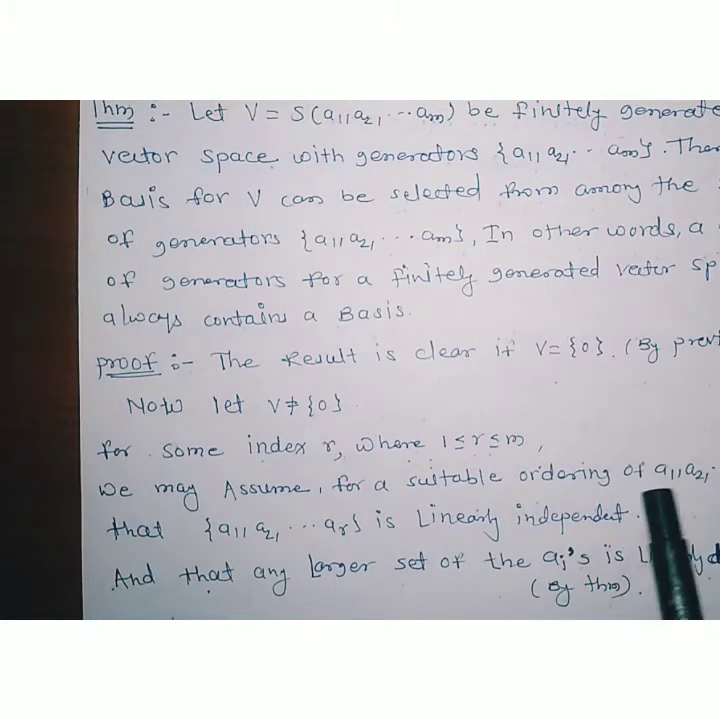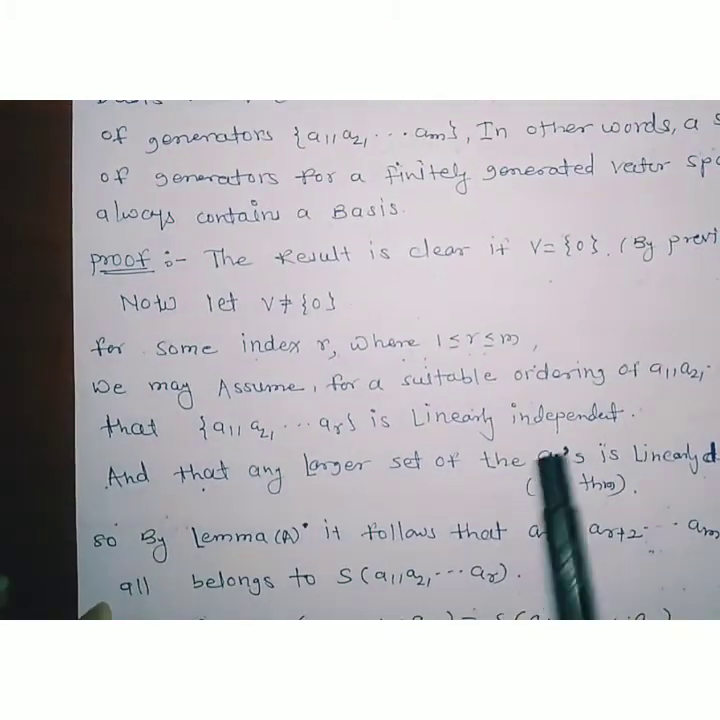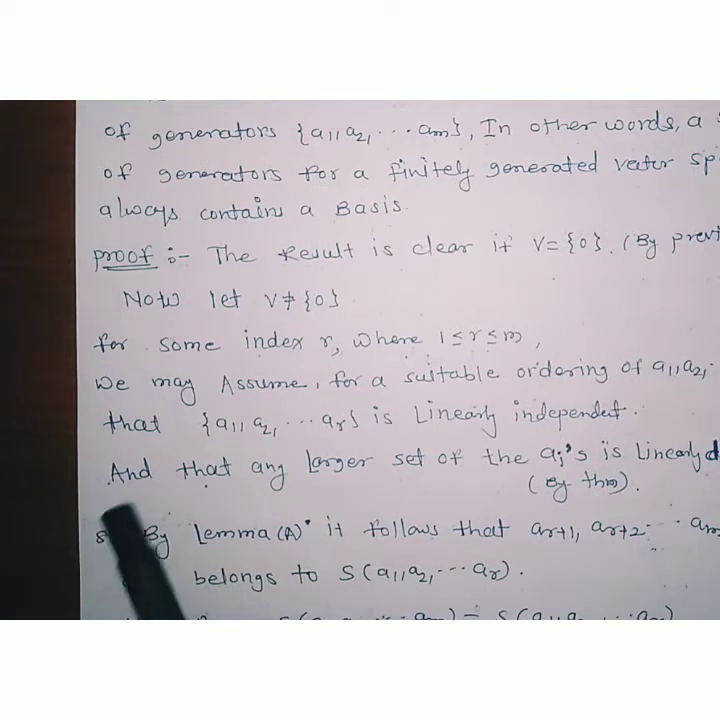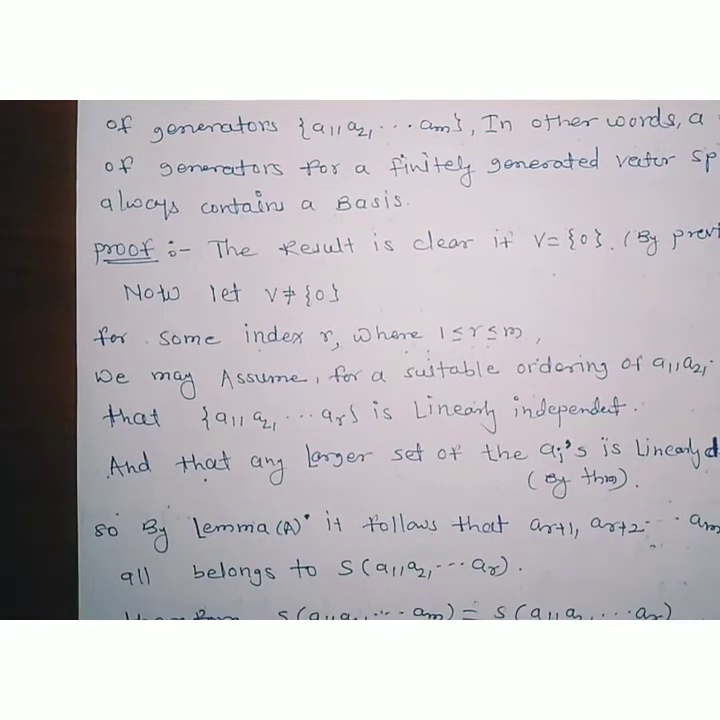This is a generating set a1, a2, ..., am. We may assume that the set consisting of these r vectors, for any r less than or equal to m, this set a1, a2, ..., ar is linearly independent. Consider this set as a linearly independent set, and that any larger set of ai's is linearly dependent. Now this is already discussed in the theorem.